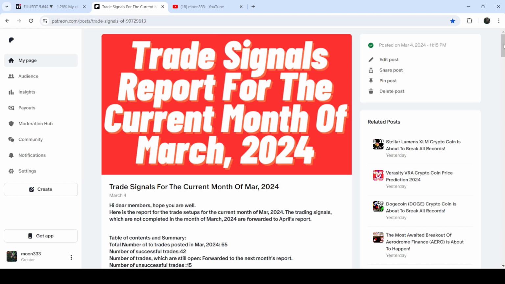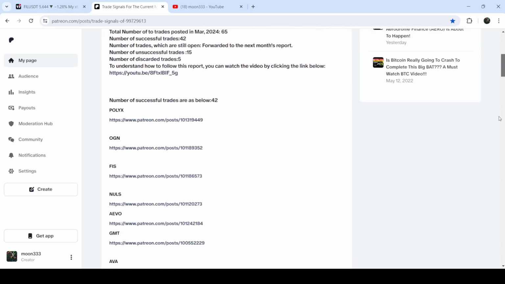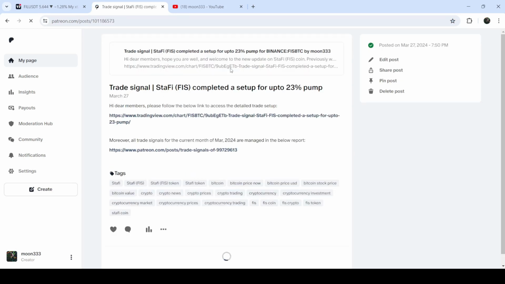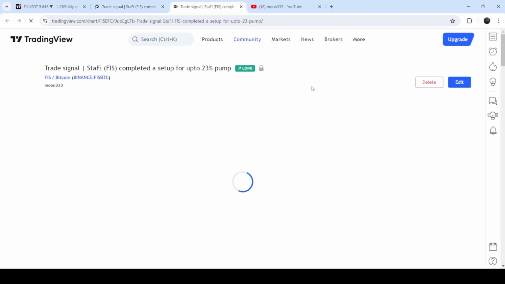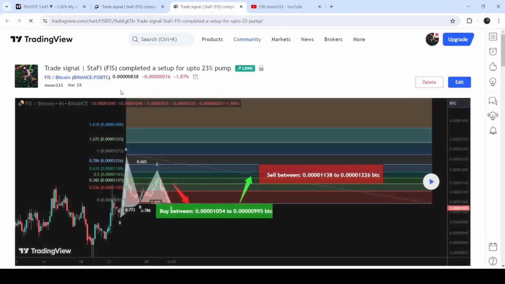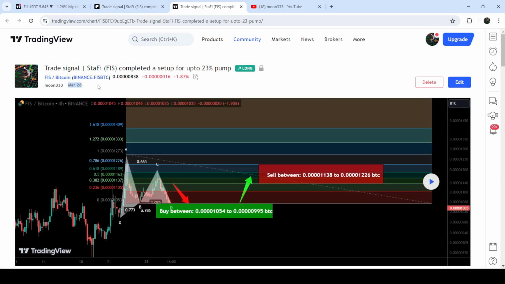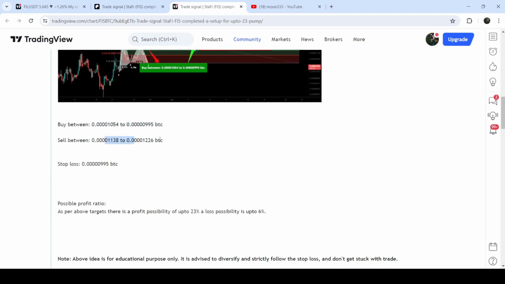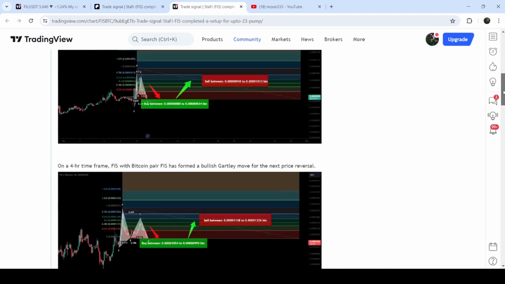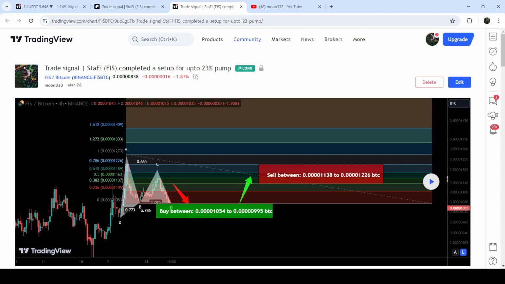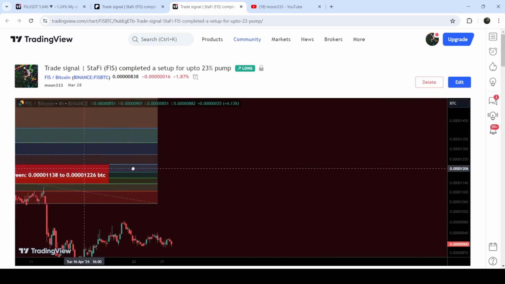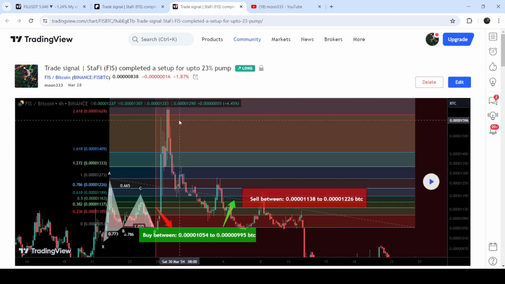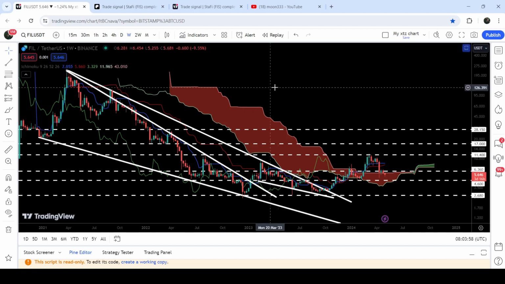You just need to open that report, and if you would like to check or verify any trading signal like this, the trade setup for FIS, you just need to click on the link for the trade setup and it will take you to the TradingView chart. And on this chart, you can see when I shared this signal. For example, in this case, I shared this signal on 28th of March 2024, and you can also see the complete trade setup as well, like this was the buying zone and sell target zone and stop loss. And in order to see how the price line moved after sharing this signal, you need to click this button, and after that it will show you how the price line moved up from the buying zone and rallied to the sell target zone.